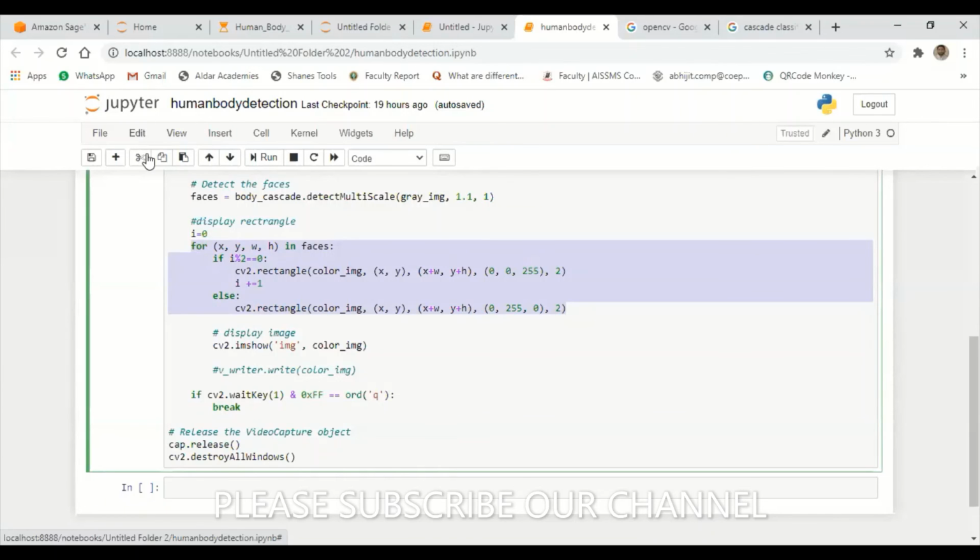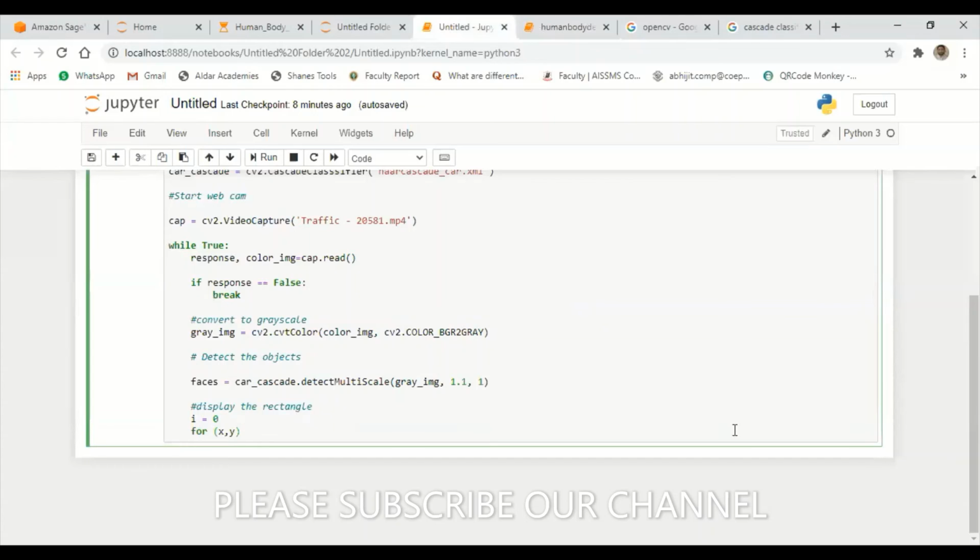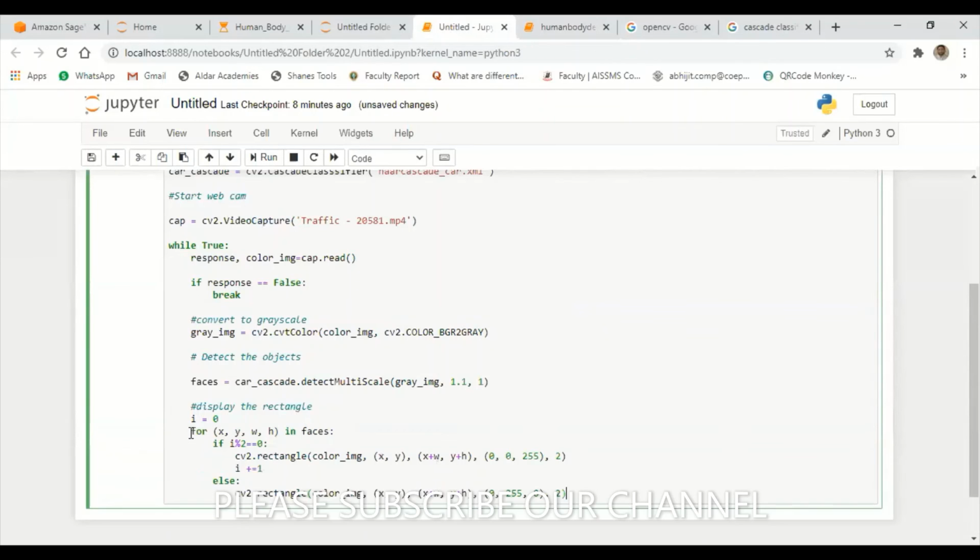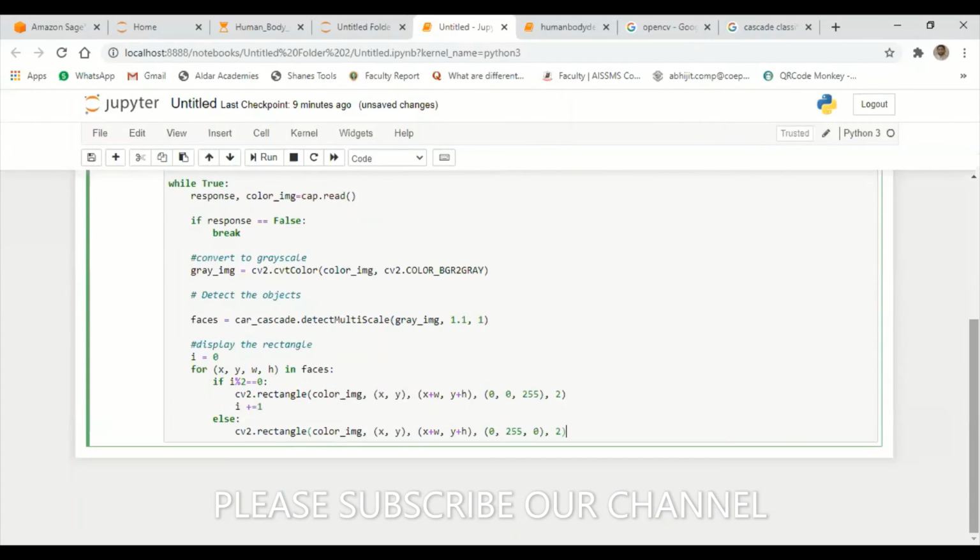Edit, copy selected cell. I'll go here and paste it over here. Okay, paste it. So this is for 2 colors, right? Yes, it's 2 colors. This is for 2 colors.